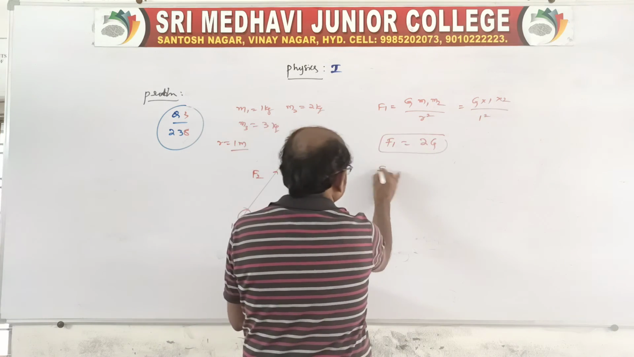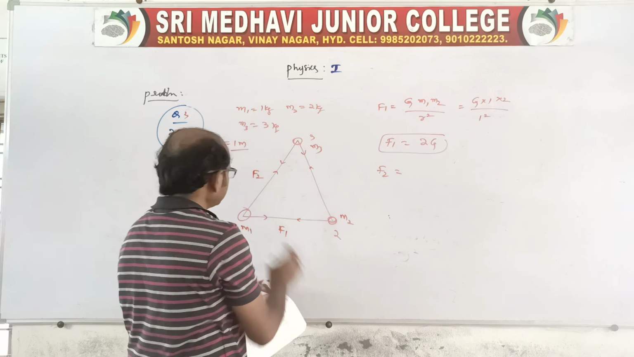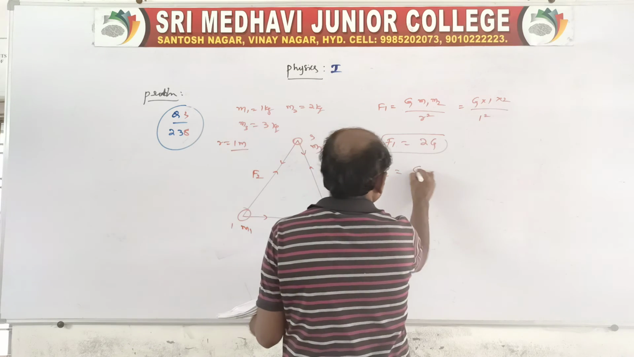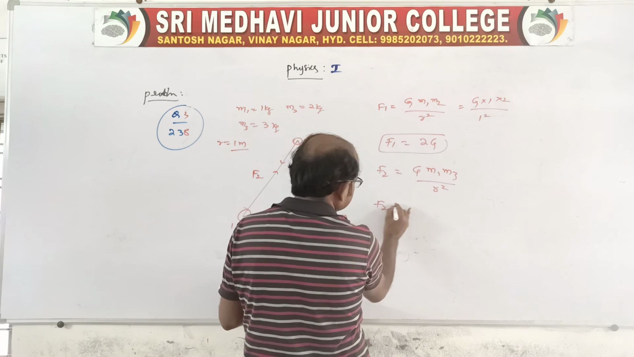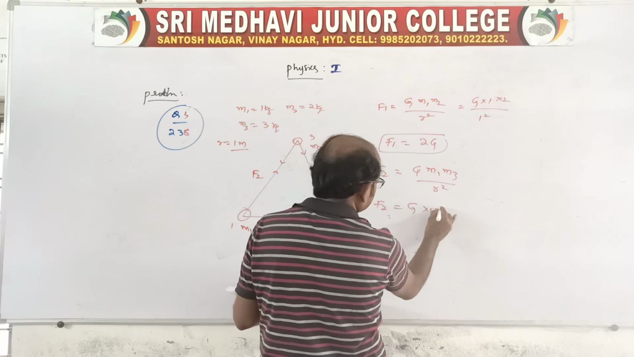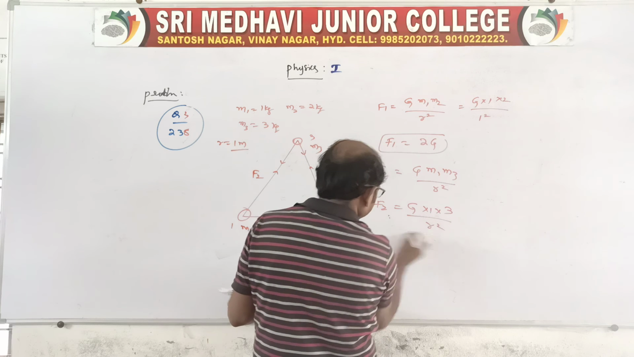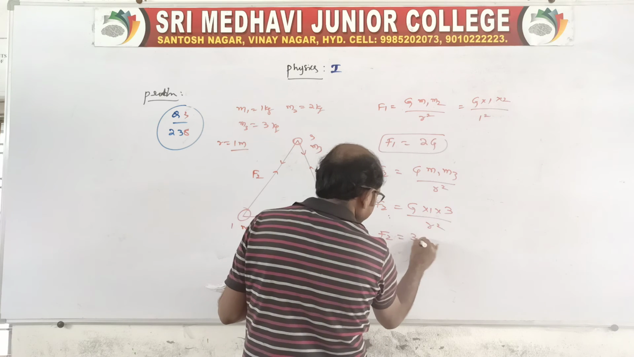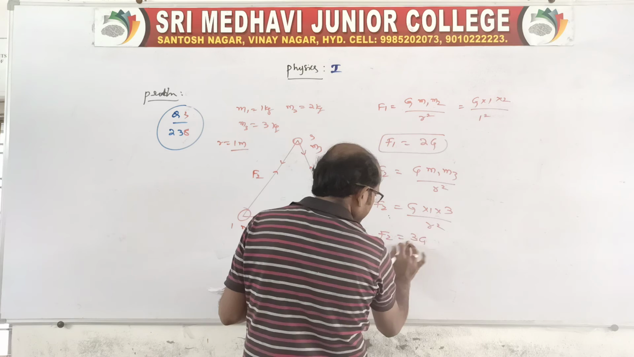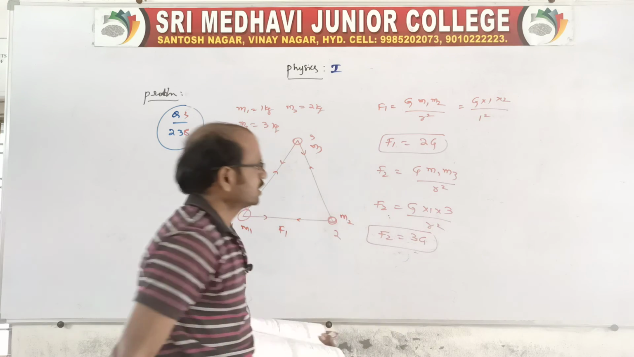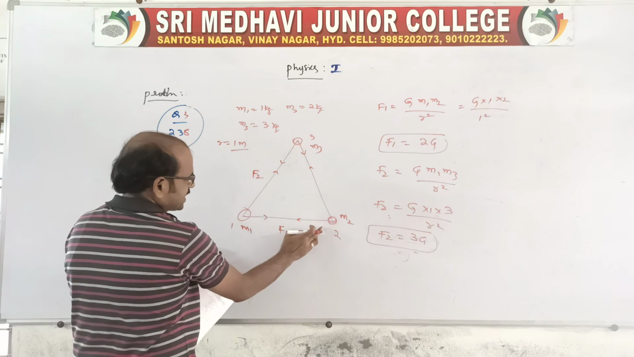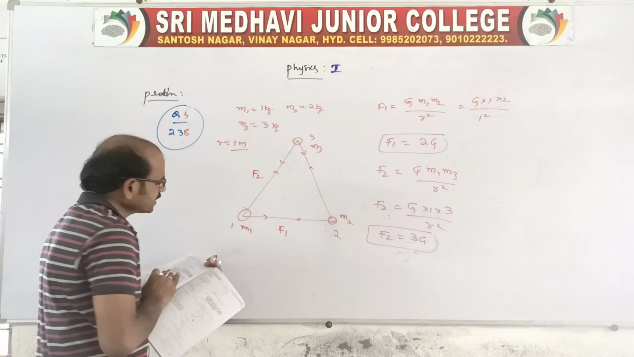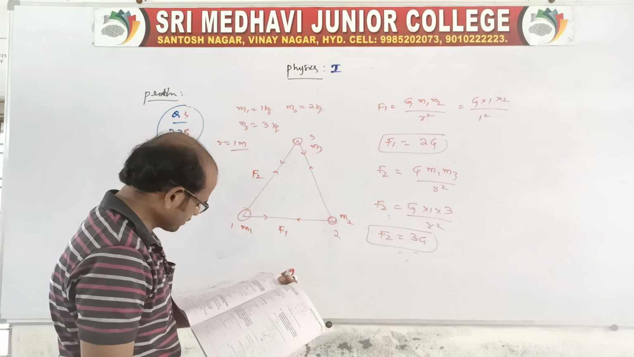And go for F2. That F2 will be what? Between M1 and M3, no? G M1 M3 by R square. So F2 is equal to G into M1 is 1, M3 is 3 by R square. See, F2 is equal to 3G by 1 square, no? So here we will get 3G. Now both will be acting at this point. F1 and F2 are acting at this point, no? So both will be acting at an angle of how much? 60 degree, no? In an equilateral triangle.